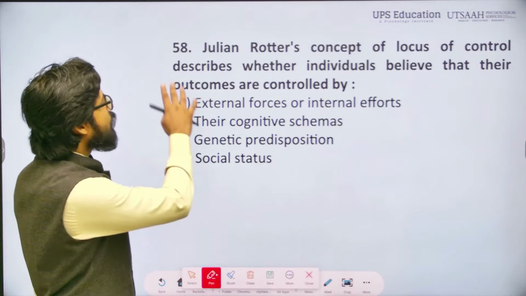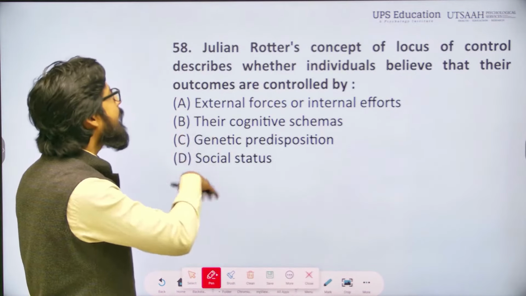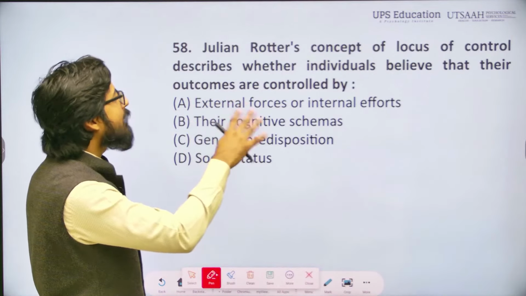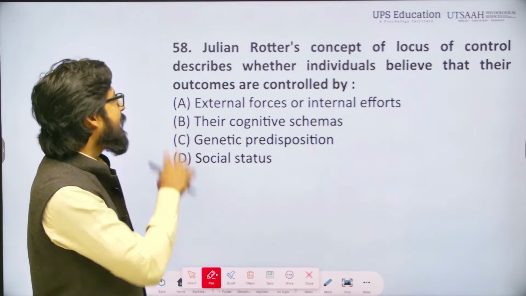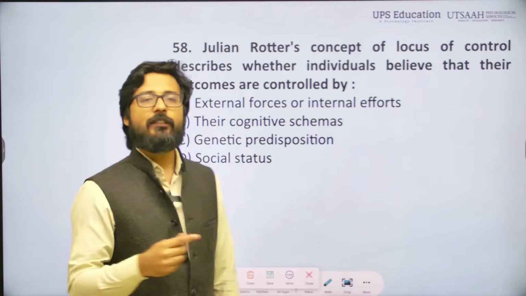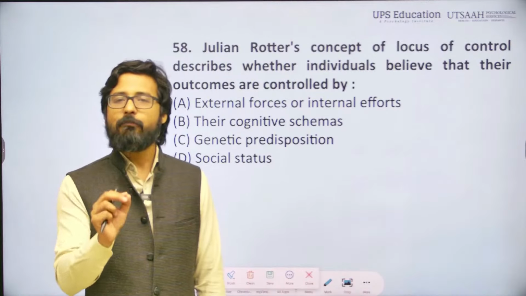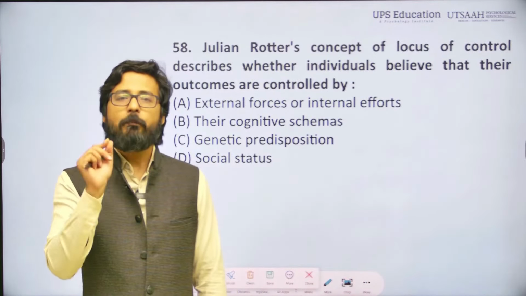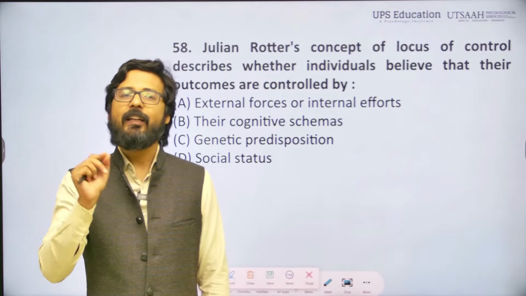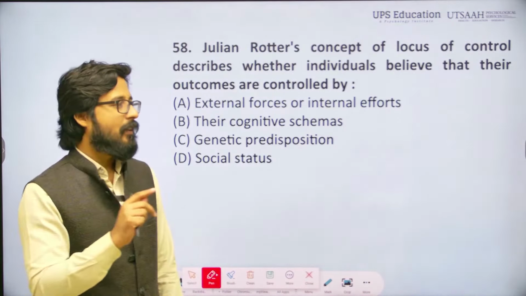Julian Rotter's concept of locus of control refers to the degree to which an individual believes that they can control the outcome of events in their life, right?